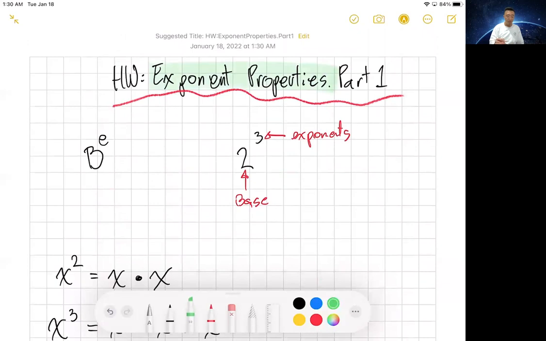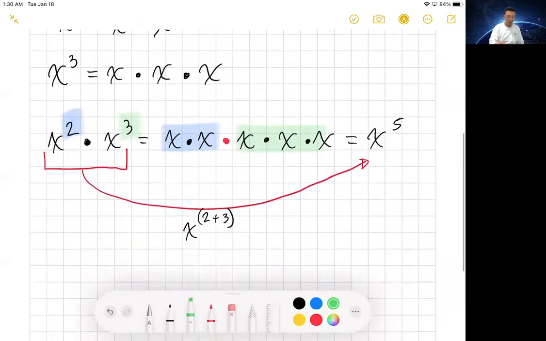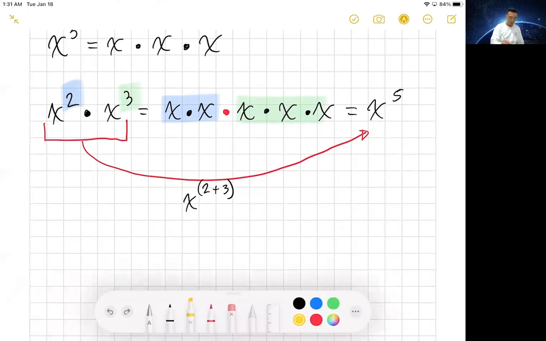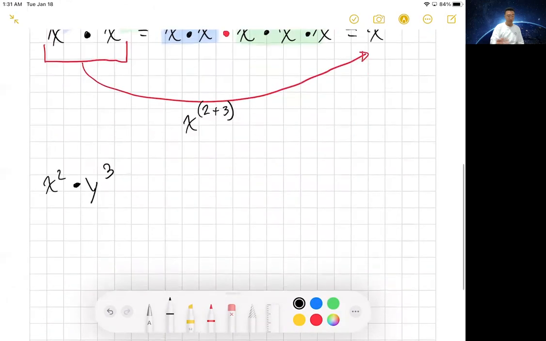And this one is the addition property of exponents, which says, hey, if the bases are the same, then we can go ahead and add the exponents together. Now, if the bases were not the same, like x squared times y cubed, you can't do it because these two bases are not the same. So you can only do it when they're the same base.